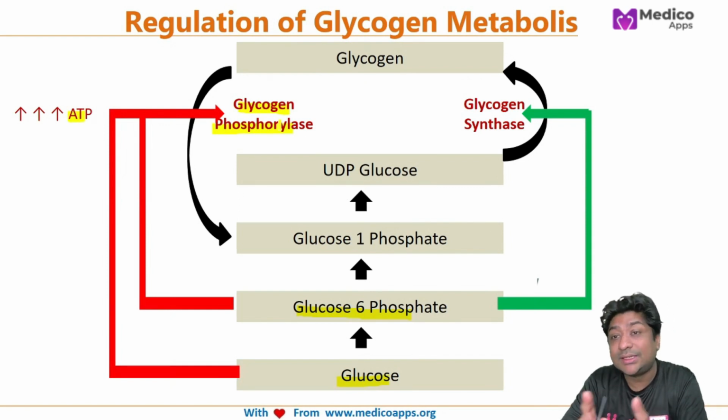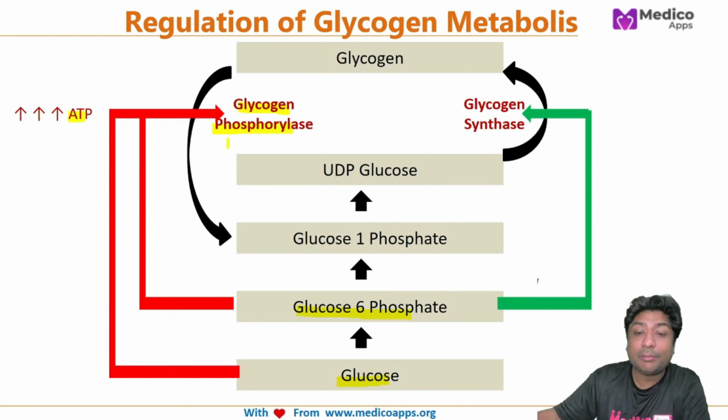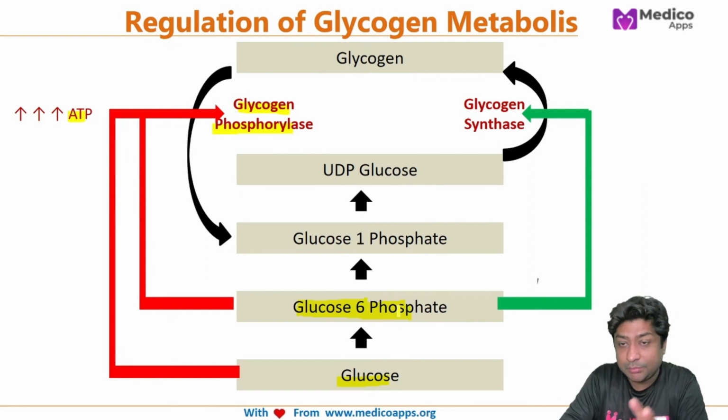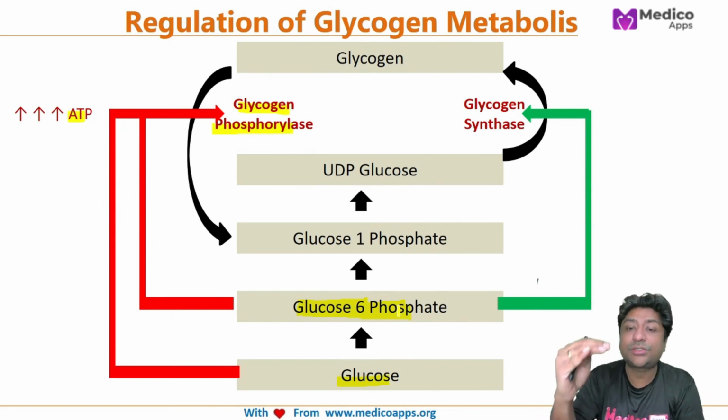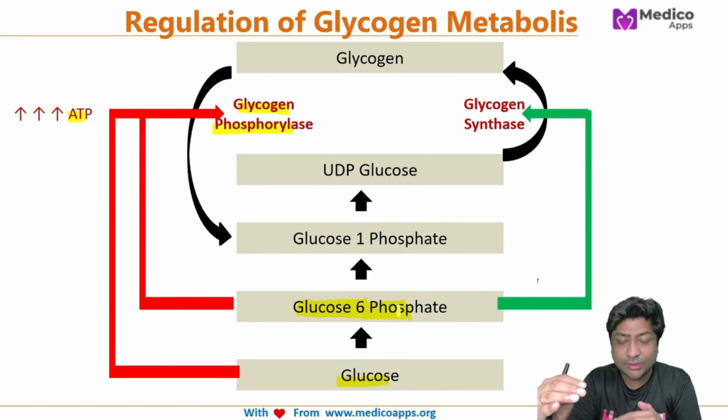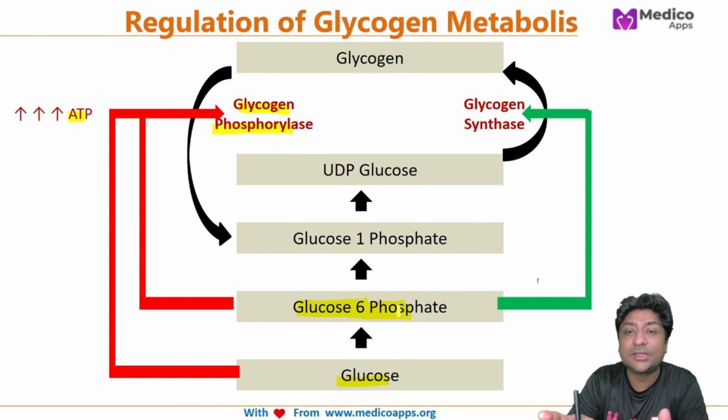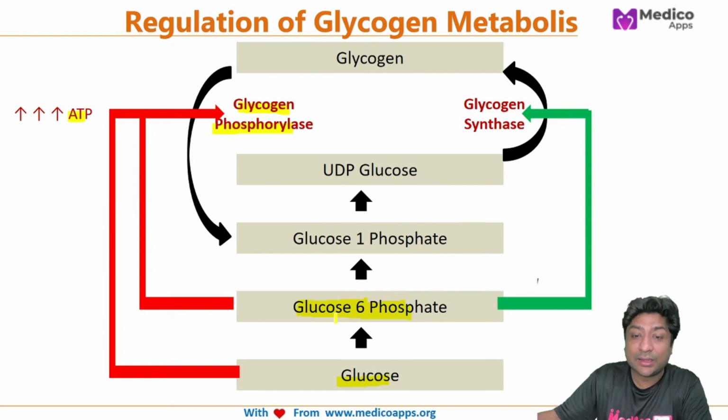Whereas glycogen synthesis will be determined only by the glucose 6-phosphate level. This is very interesting, because we are going to see a disease where the glucose level is low and glucose 6-phosphate is high. Because the glucose level is low, ideally the glycogen should be broken. But in that case, because the body does not consider glucose levels and simply considers the glucose 6-phosphate level for glycogen synthesis, what happens?